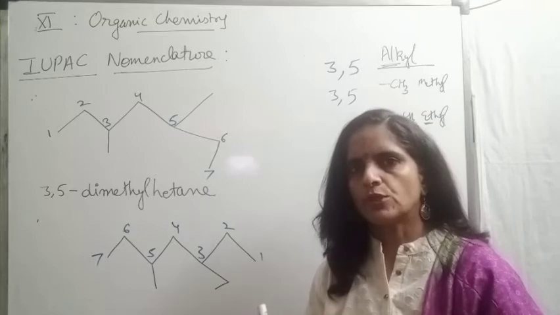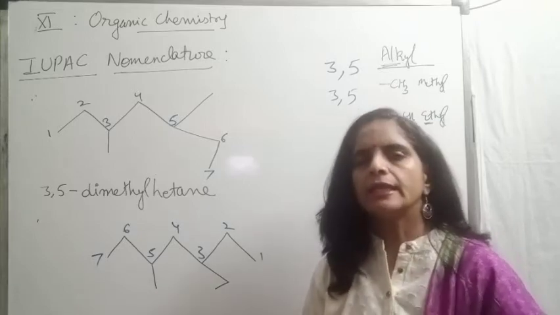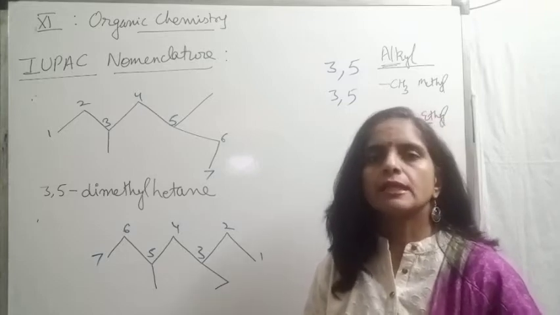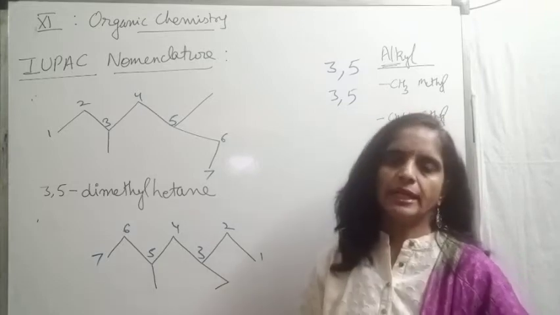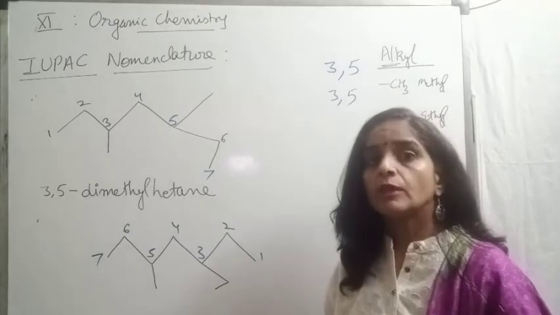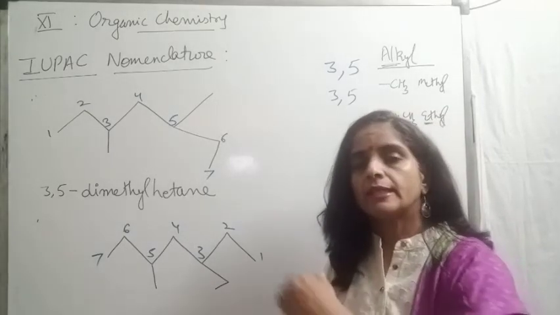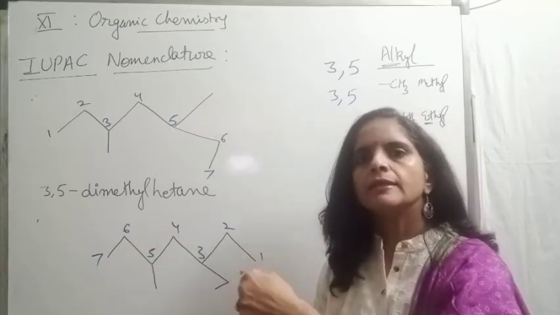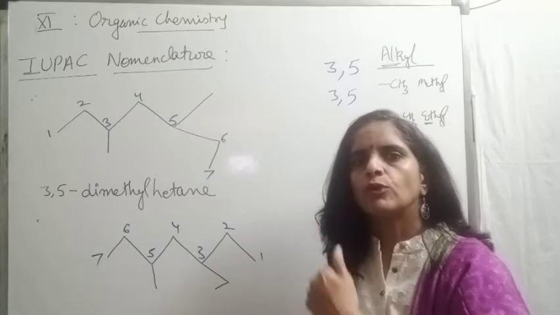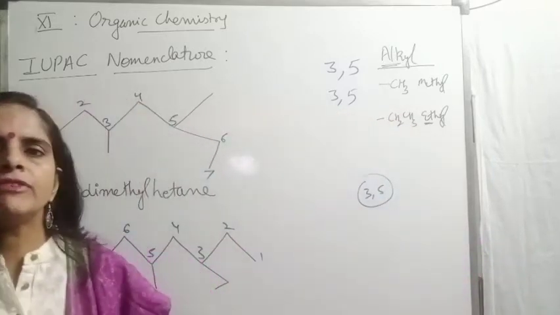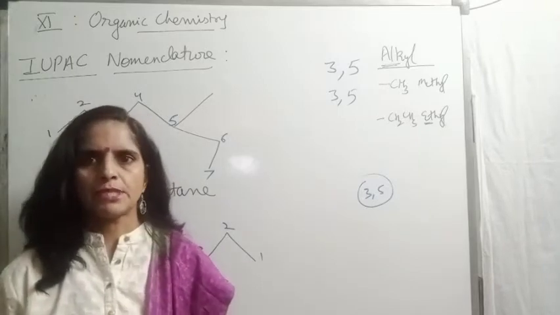Means whatever is the position, while writing the name, first we should write that substituent which comes first in alphabetical order. Like ethyl comes first, so we write 3-ethyl, whatever is the position, whether it is coming before methyl or after methyl. But while writing, ethyl should come first, followed by methyl. We will always follow alphabetical order when we write the names of substituents.